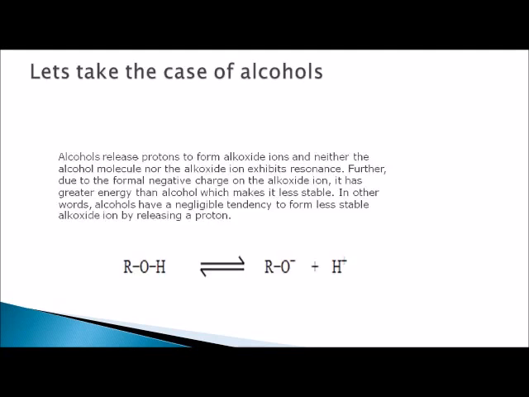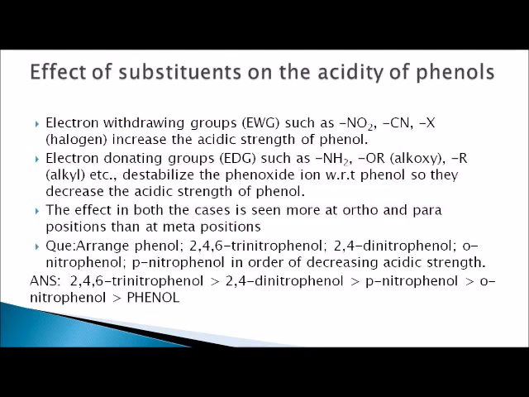Let us take an example of alcohol. Alcohol releases a proton to form an alkoxide ion. Neither the alcohol molecule nor the alkoxide exhibits resonance. Further, due to the formal negative charge on the alkoxide, it has greater energy than alcohol, which makes it less stable. So we can say that alcohol has a negligible tendency to form a less stable alkoxide by releasing a proton. Now, the effect of substituents on the acidity of phenols.